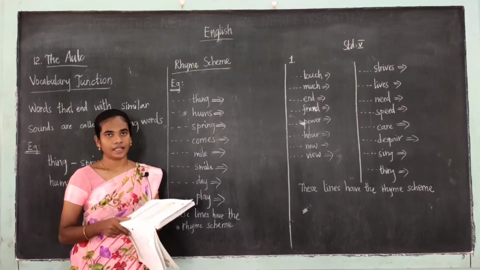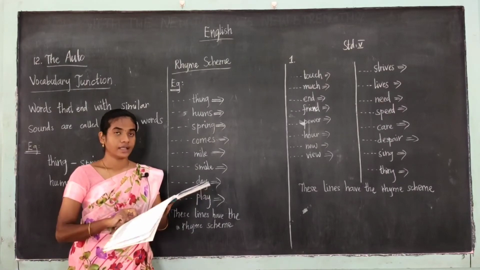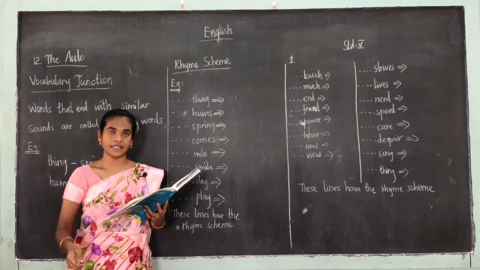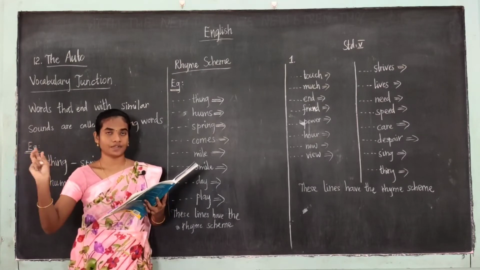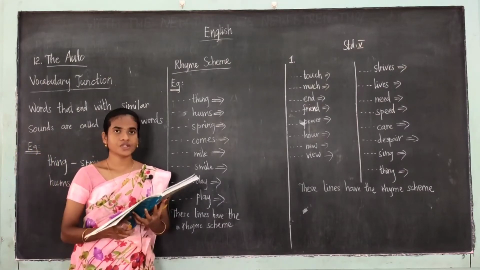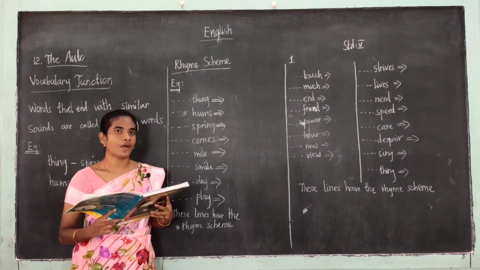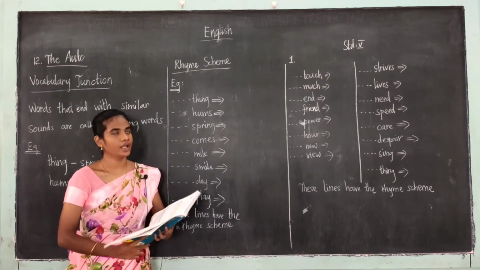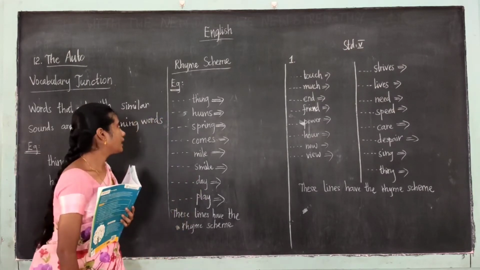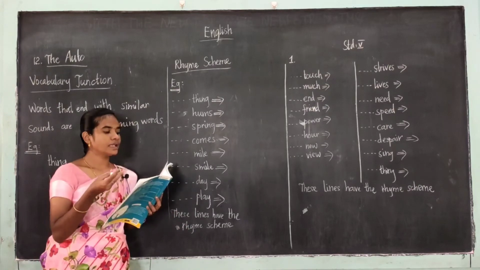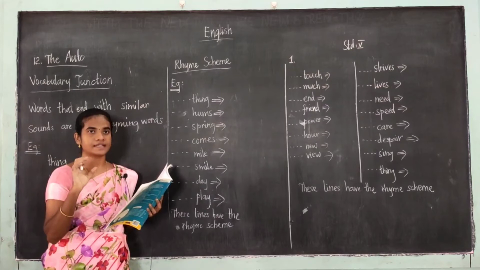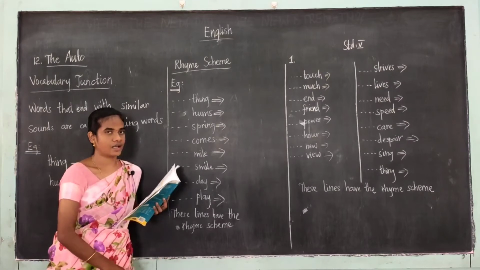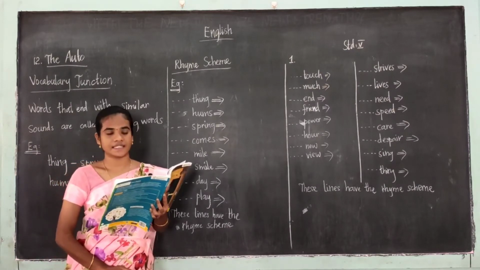So what they are telling means, you have to see each and every line's last word. For each new sound, you have to give a letter, that is A, B, C, and so on. Let me explain with an example. See here, they have written the poem lines from the first stanza of The Auto.